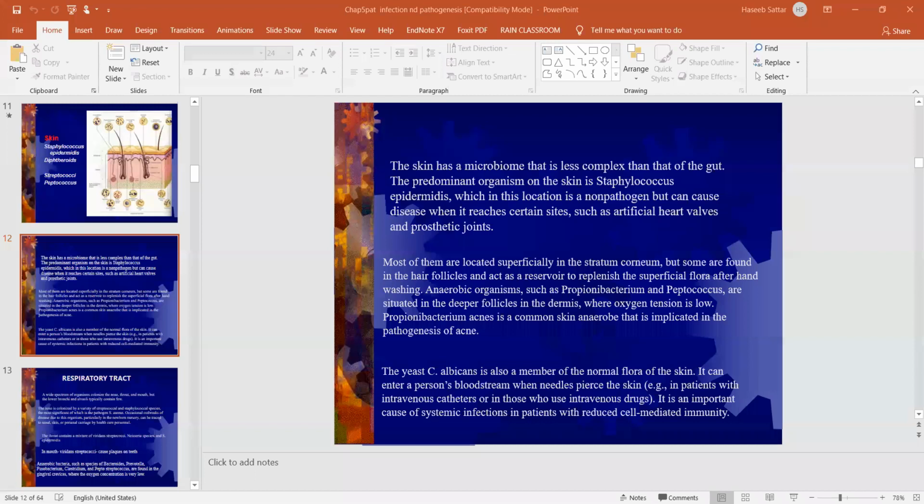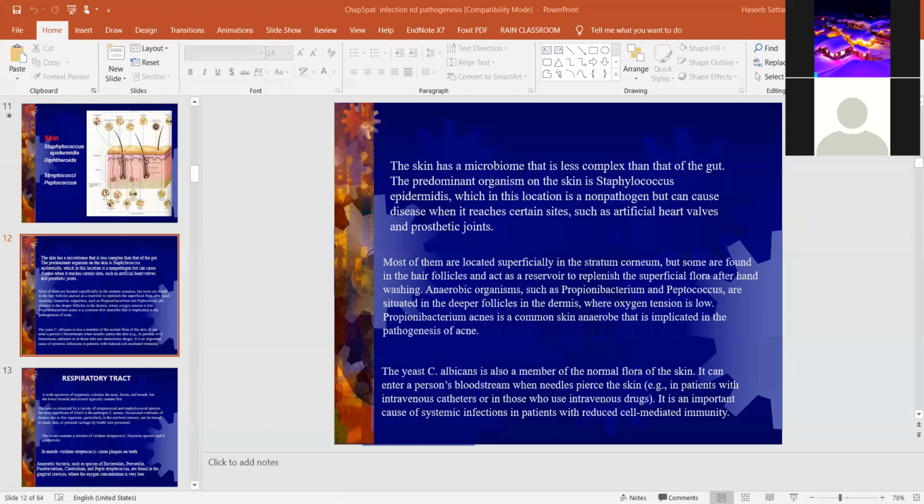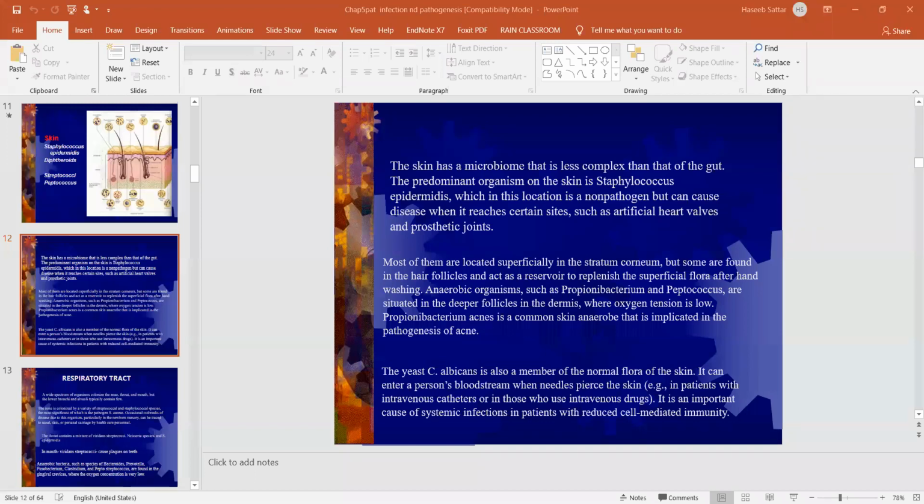I'm just explaining a simple terminology; the complex terminology is valvular heart disease. This bacteria also causes inflammation, the same calcification, against these prosthetic joints. That is why this bacteria is also pathogenic in nature.